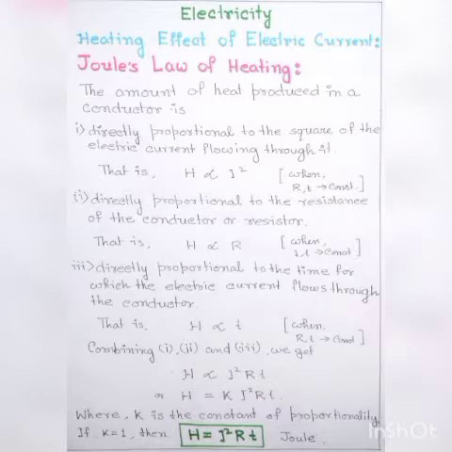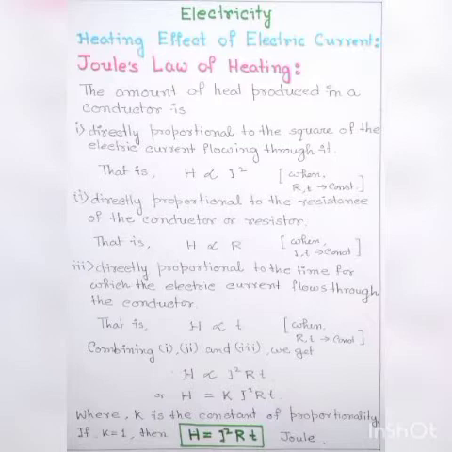Next, number 2, the amount of heat produced in a conductor is directly proportional to the resistance of the conductor or resistor. That is, H, heat, is directly proportional to R. Here, current and time are constant. Number 3, the heat produced in the conductor is directly proportional to the time for which the electric current flows through the conductor. That is, heat H is directly proportional to T when resistance and current are constant.